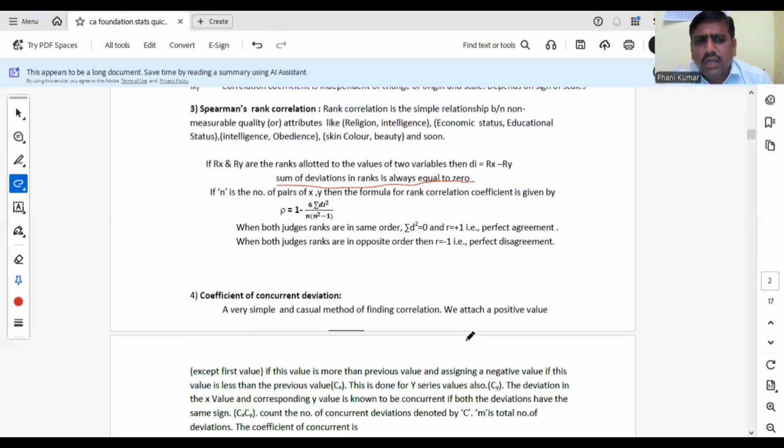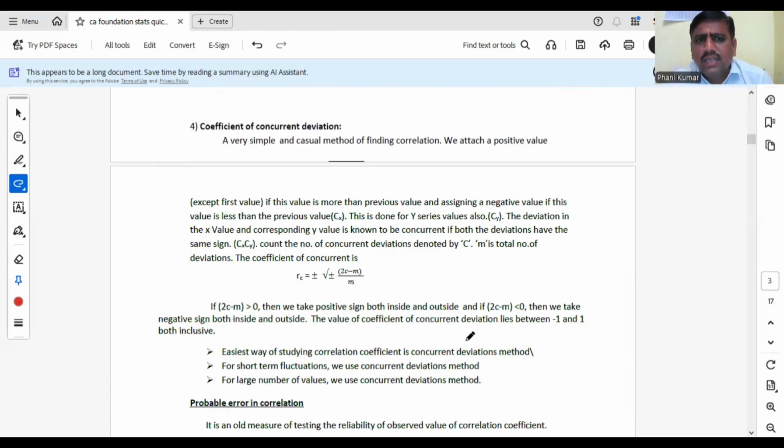Next, concurrent deviation method. A very simple and casual method of finding the correlation coefficient. Here I have to tell one point. Which is the easiest method of studying correlation? If asked like that, the easiest method of studying correlation means scatter diagram. Which is the easiest and simplest method of studying the correlation coefficient means always concurrent deviations.